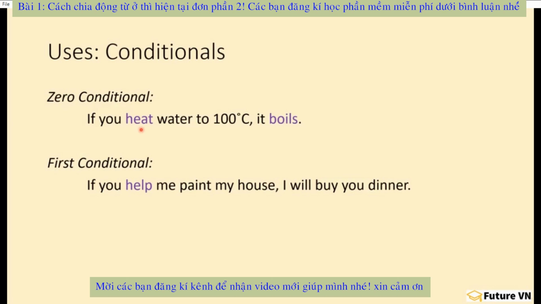So in zero conditional, we use present simple tense in both clauses. For first conditional, we use present simple tense in the first clause. If you help me paint my house, I will buy you dinner. As I said, we're going to learn conditionals later, but just so you know, these use present simple tense.